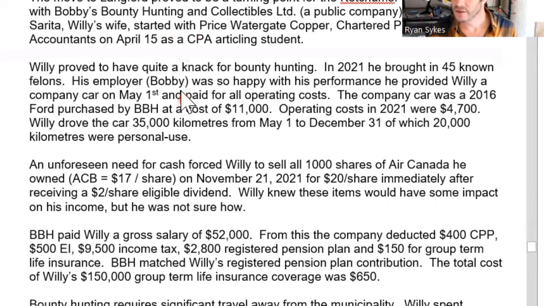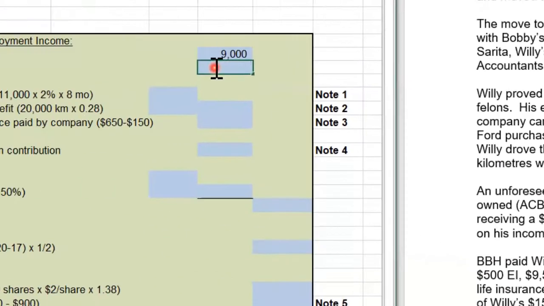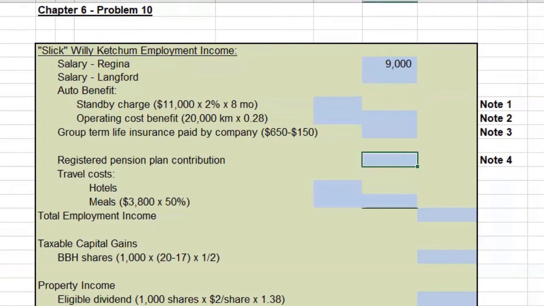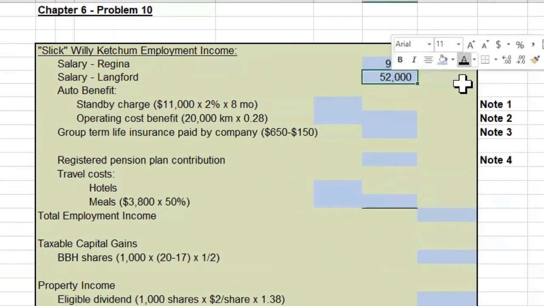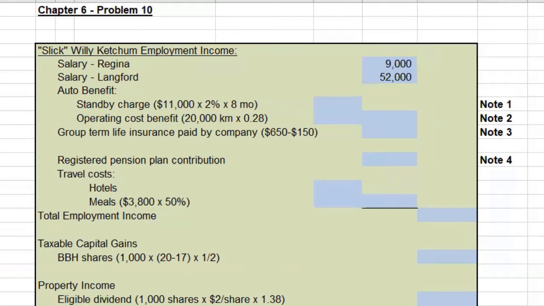When does it get interesting again? It goes in and talks about some of the benefits that he's receiving in addition to the salary that he receives from his job in Langford. So the salary is $52,000. I might as well put that in here right now. That is gross salary once again. So I'm going to dump that in right here, and let's deal with some of these benefits.